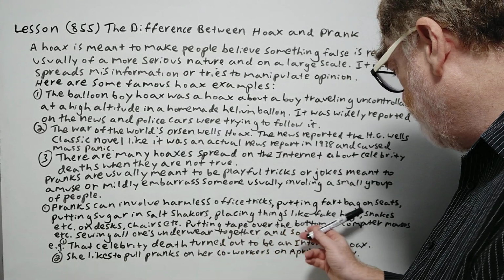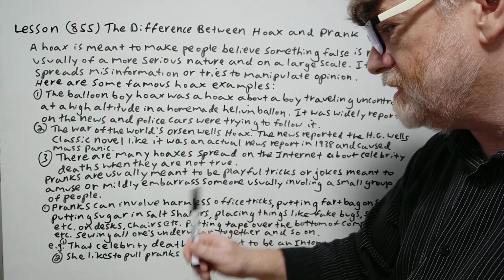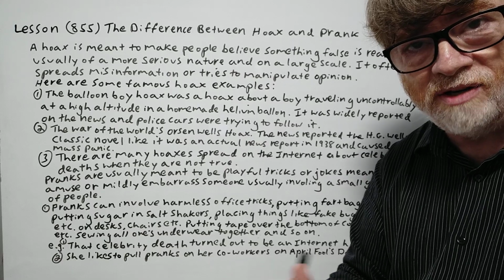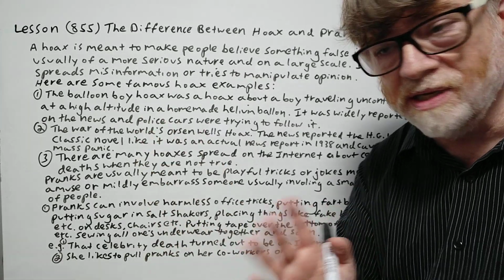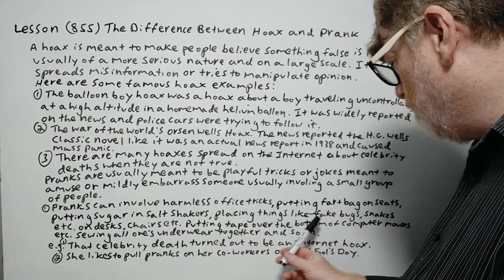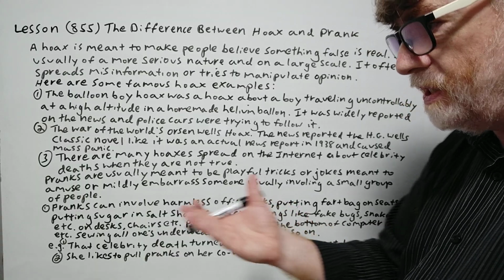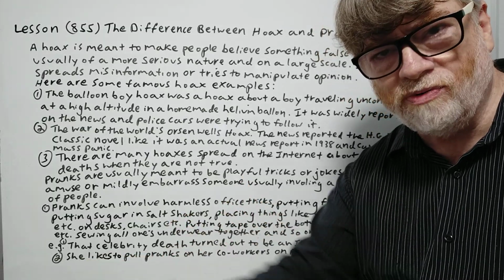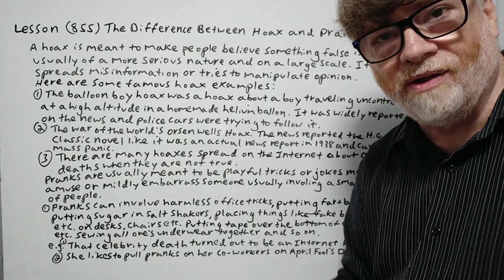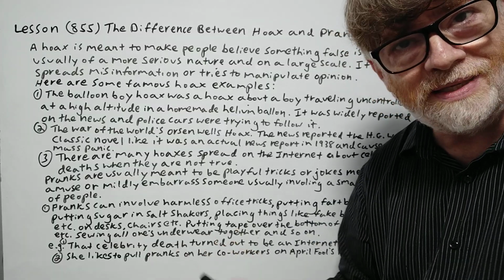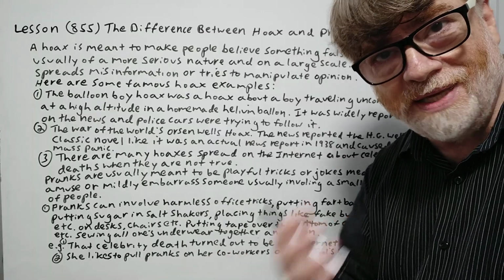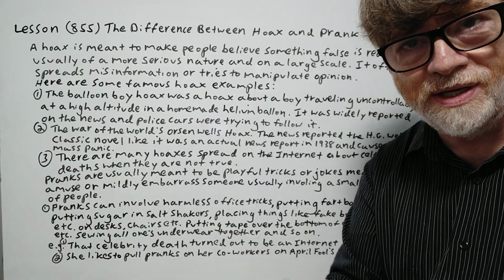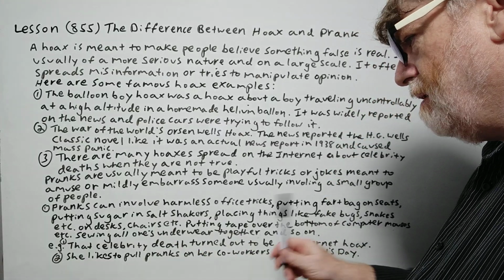Okay. Placing things like fake bugs, snakes, etc. on desks or chairs, a fake cockroach, fake spider, fake snake, just to get somebody to scream. Putting tape over the bottom of computer mouses, and then they wonder, what's wrong with this mouse? How come this mouse isn't working? Like that, until they figure out that somebody put tape over it as a joke to see their reaction. So pranks are often done to see somebody's facial reaction so that they can laugh. Okay. All right, let's continue.